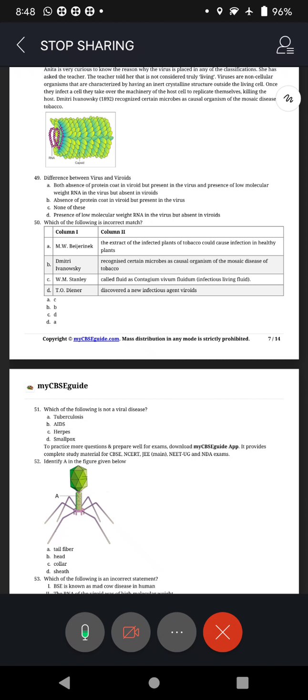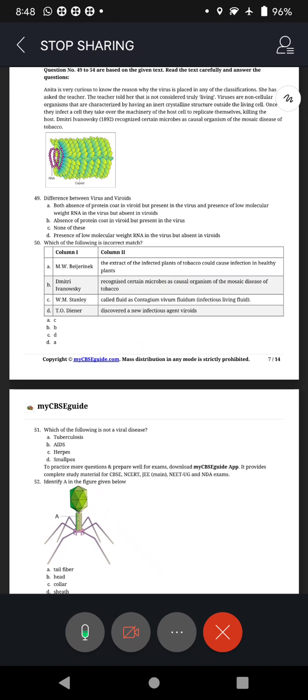So in the tobacco leaf also, once a virus attacks, in the entire plant, the leaf is most valuable as far as monetary benefits are concerned. That leaf will be attacked by this virus and it makes holes. That's why the leaf appears as though like a mosaic flooring. Hence the name tobacco mosaic virus.